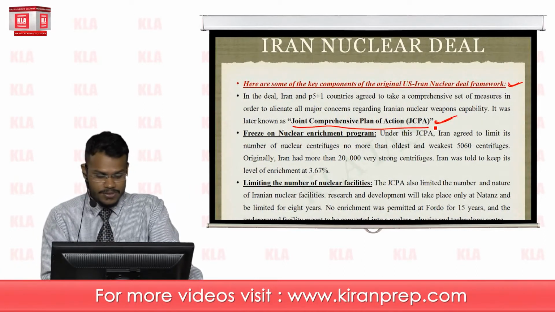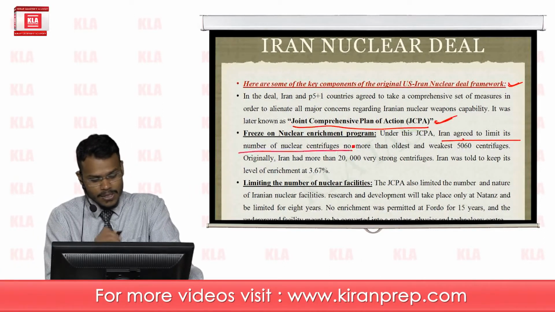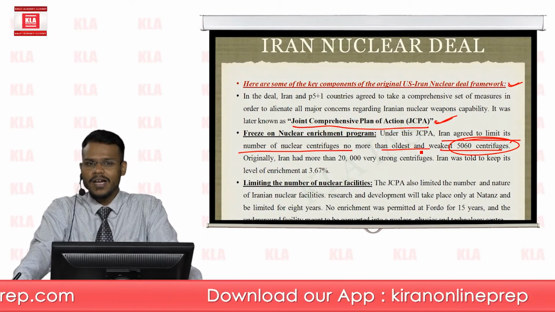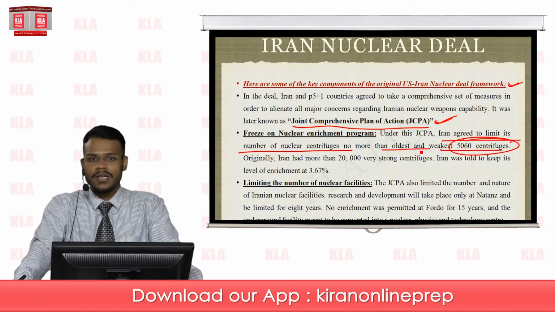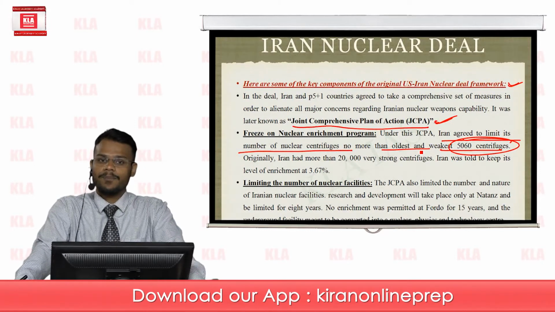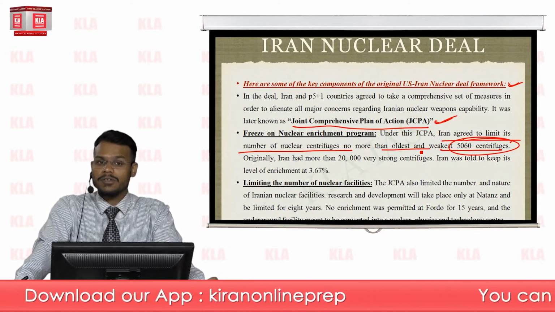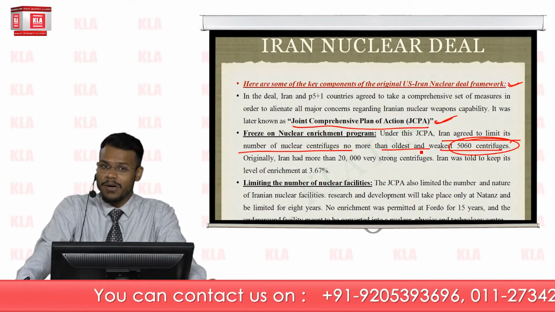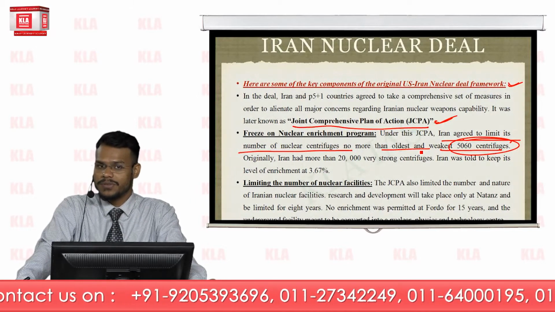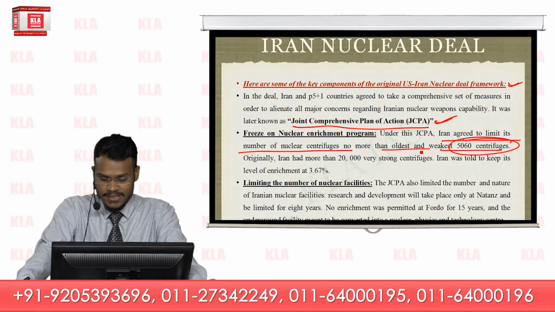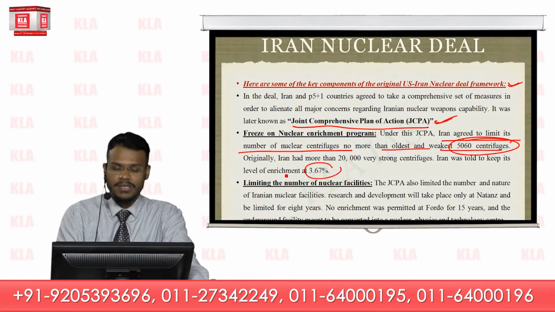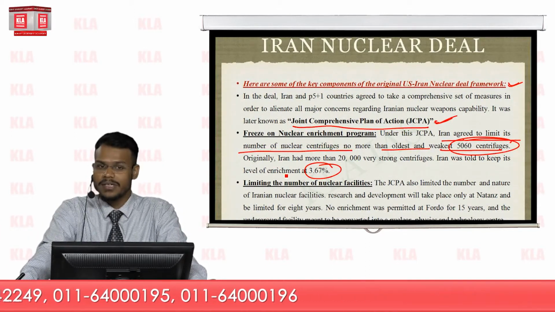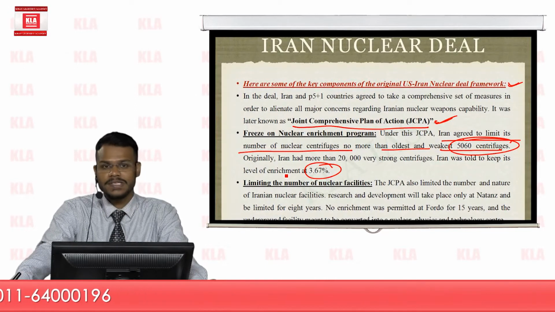According to this provision, Iran agreed to limit its number of nuclear centrifuges to no more than the oldest and weakest 5,060 centrifuges. Originally, Iran had almost more than 20,000 centrifuges, which were very strong and which could be transformed into nuclear weapons. Now, under these provisions, Iran is legally bound to reduce this number of centrifuges to not more than 5,060. Overall, nuclear enrichment would halt at and hover around 3.67%. Iran cannot enrich its nuclear fissile materials more than 3.67%.